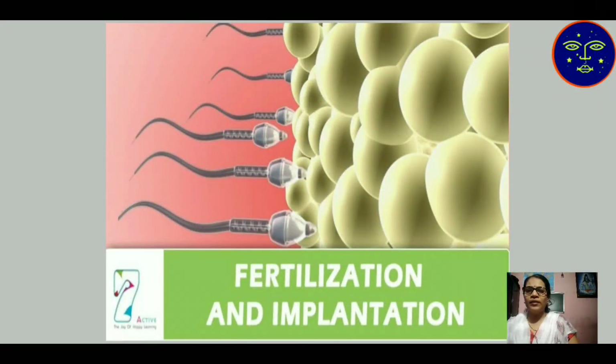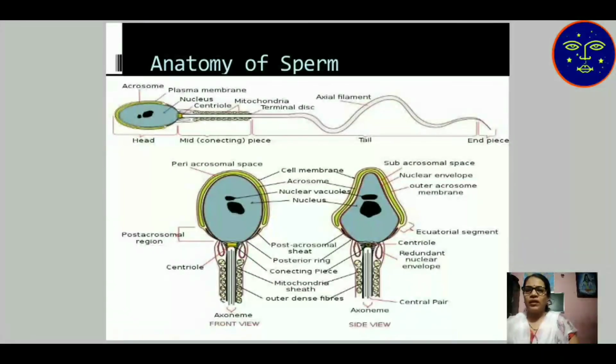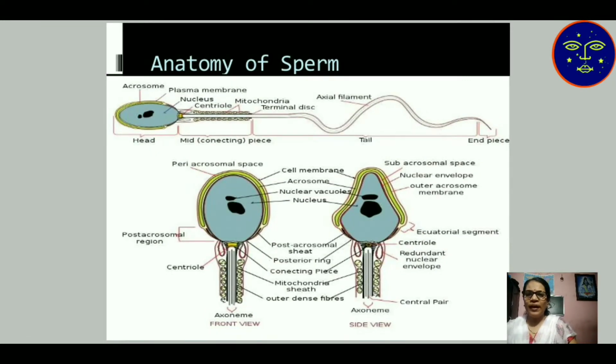The sperm enters the female ovum and fertilization takes place inside the fallopian tube. The anatomy of a sperm: the head is known as the acrosomal head, then the nuclear envelope and the outer acrosomal membrane are present. In the middle portion is the neck, and last is the tail. This is all about the sperm structure.